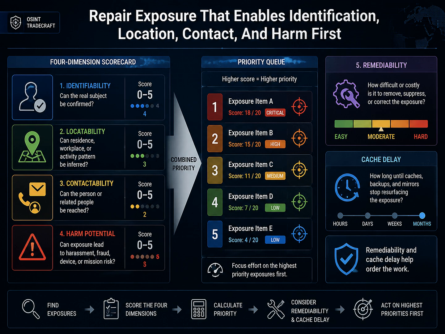Then consider repair difficulty and cache timing. Add 1 sentence of reasoning to each rating. The score is a way to order work, not a claim of mathematical certainty.